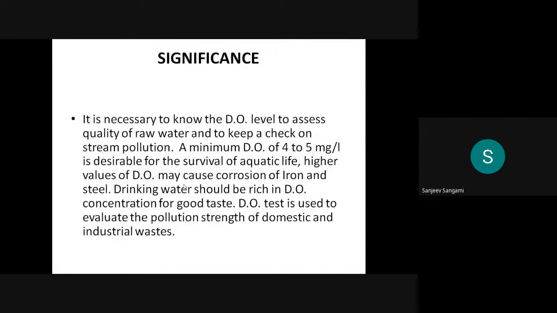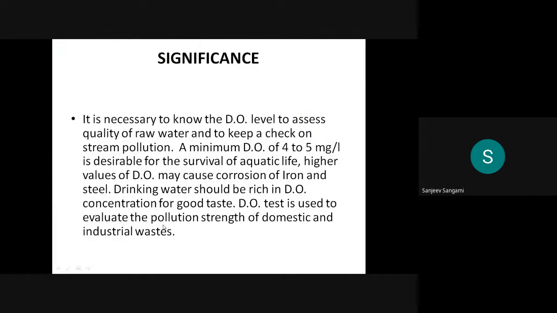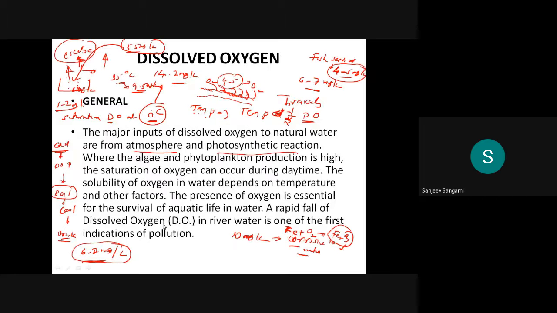In the previous class, we were discussing the importance of dissolved oxygen. In that, we have covered the main significance of dissolved oxygen, why it is required, and how much it should be there in drinking water.